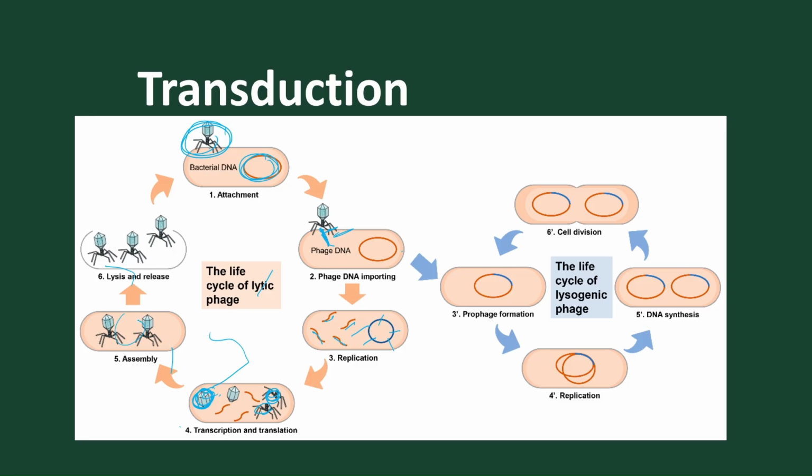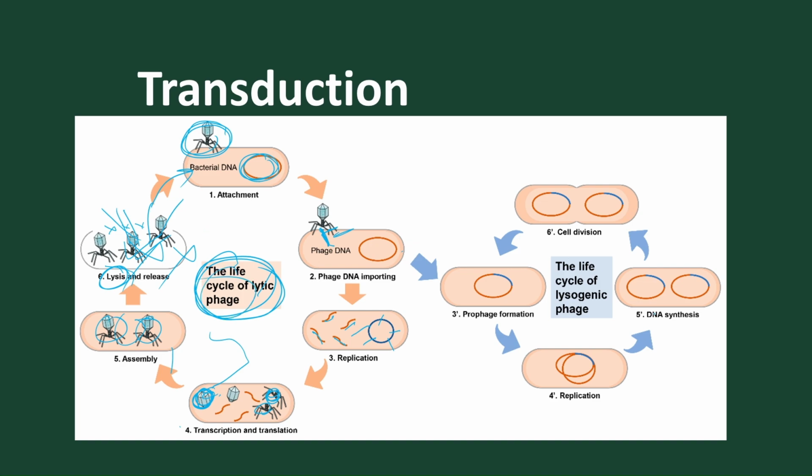And here a new capsid is formed, a new bacteriophage is formed, and they dissolve the layer of the host cell, and so they cause lysis. Breaking down of bacteria is called lysis, and the new bacteriophages get attached to new fresh bacteria. This phase is called the lytic phase, where lysis takes place. What is lysis? Dissolving the host bacteria, killing the host bacteria, and releasing the new modified bacteriophage is called the lytic phase.